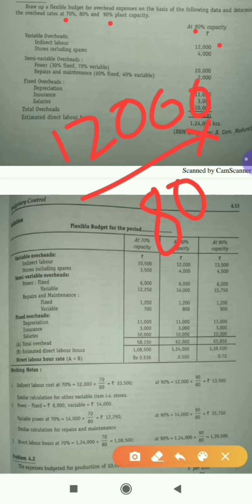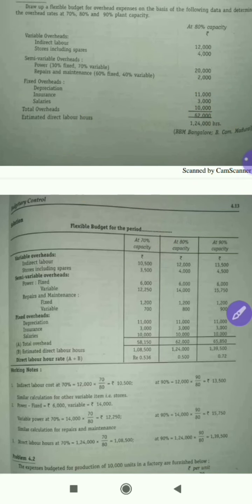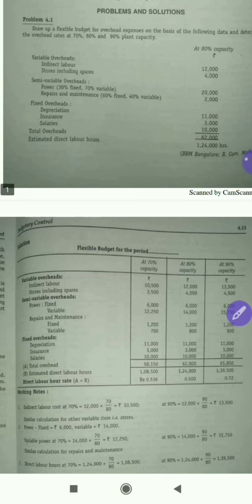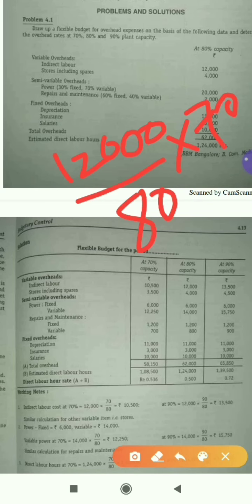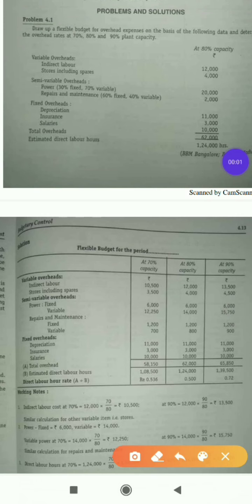Just multiply by 70% and you will get 10,500. That's all, simple. I'll repeat again: 12,000 divided by 80% into 70%. If you do, you will get 10,500.